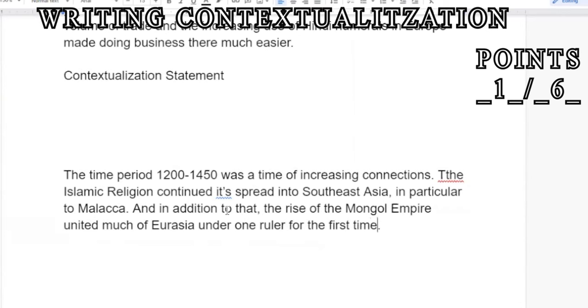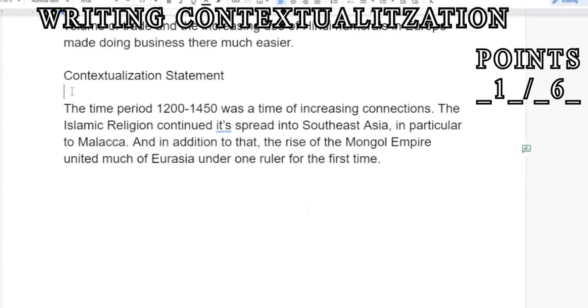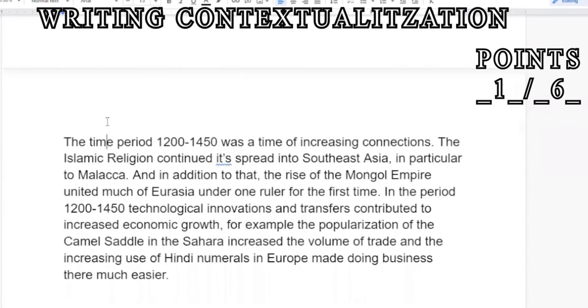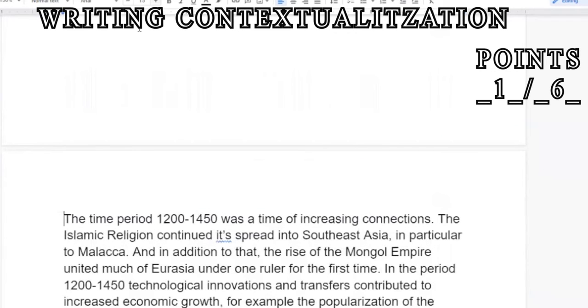period. Now, some teachers want you to have a sort of transitionary sentence, which then says something about, like, in addition to these political and cultural changes, there was a great economic change afoot, or technology was also playing a part in uniting the region. But I'm going to go ahead and leave that off. That's technically not required by the College Board. And we'll head on down and we'll put together some paragraphs.